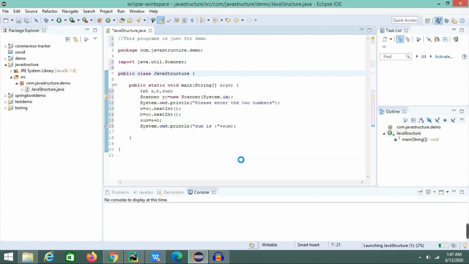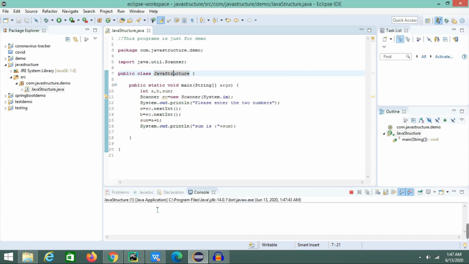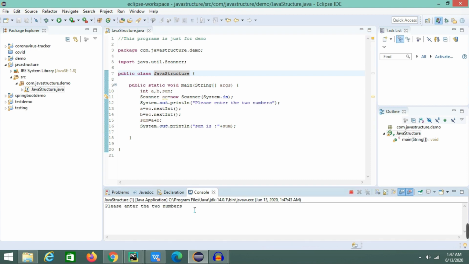and we click on OK, we get: please enter 2 numbers. So I'll pass 5 and 10, and ideally this sum should be 15. So our program is working, and we have created a program, and we have also displayed the program structure.